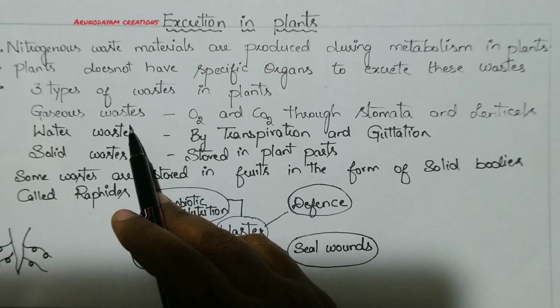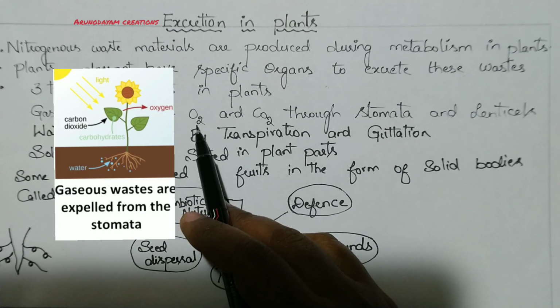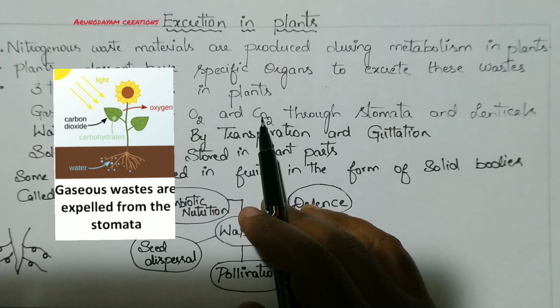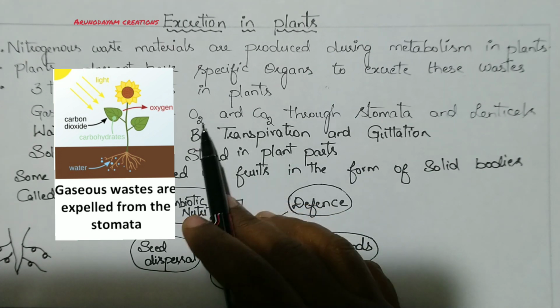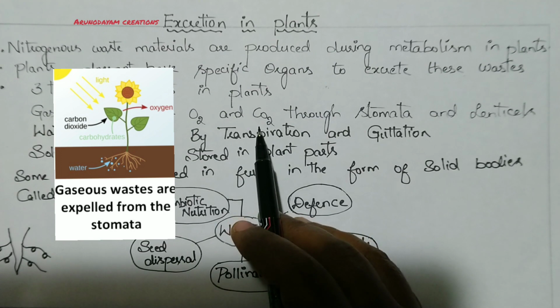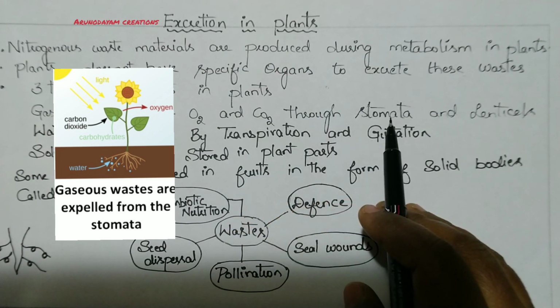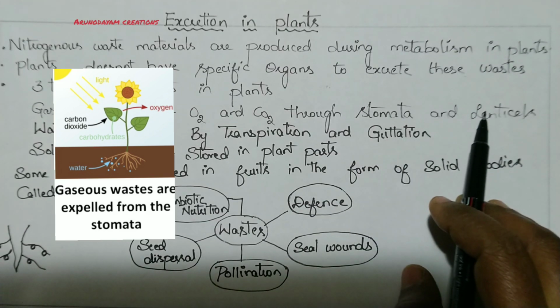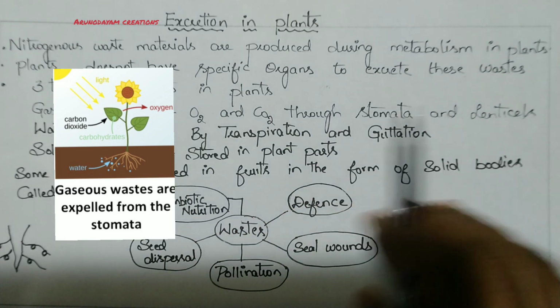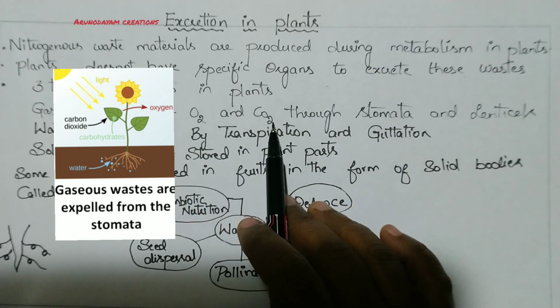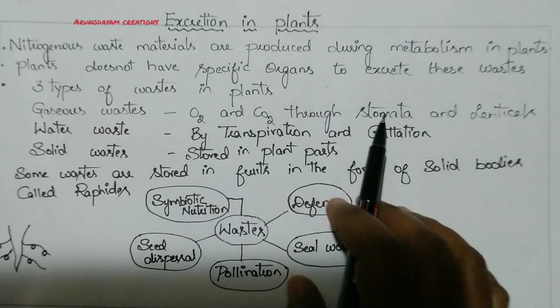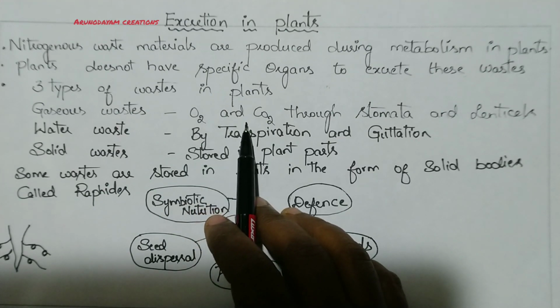First, gaseous waste materials. We all know that oxygen is released as a byproduct during photosynthesis. That means it is released as a waste product during photosynthesis. And carbon dioxide is released as a waste product in case of respiration. So oxygen and carbon dioxide, both of them will be removed from the plant body through the stomata present in the leaves and lenticels present on the stems. Actually, we know that these two organs are useful for respiration, but plants use these two organs for removing their waste materials. That means they are removing their gaseous waste. So this is how the gaseous waste materials in case of plants will be removed.